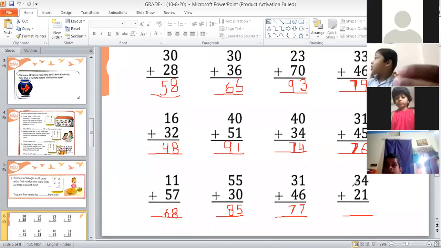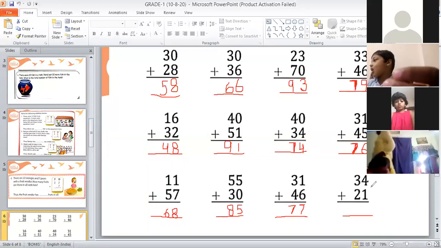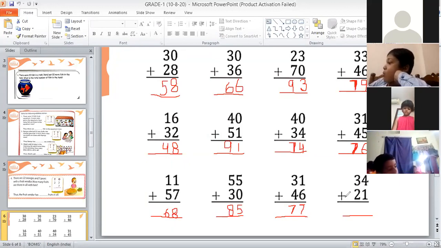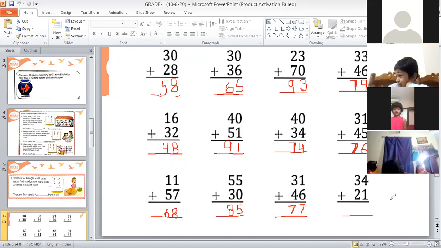This one. Now read. This is 3, 4. 34. Plus. Yes, 34 plus 21. Yeah, 34 plus 21.